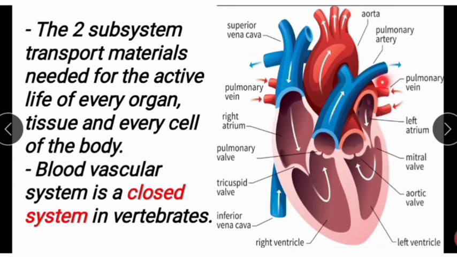The two upper chambers we call the atria, left atrium and right atrium, and the lower chambers we call the right ventricle and left ventricle. It also has valves. The blood vascular system is closed type, we already know about that.